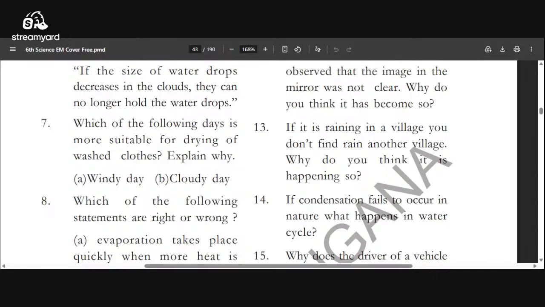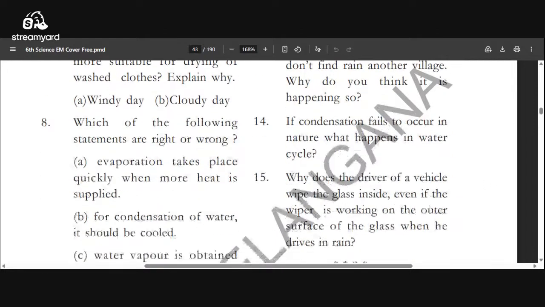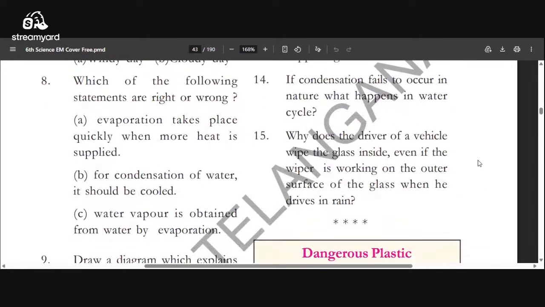If condensation fails to occur in nature, what happens in the water cycle? We will not get rains, because if there is no condensation, water vapor cannot change into water drops, so it will not fall down as rain.